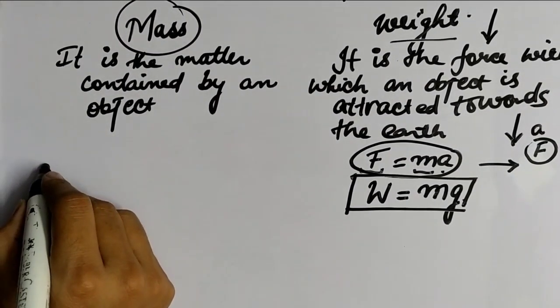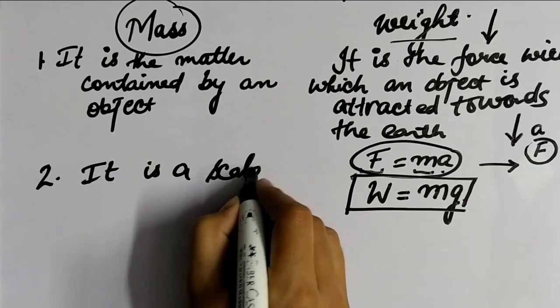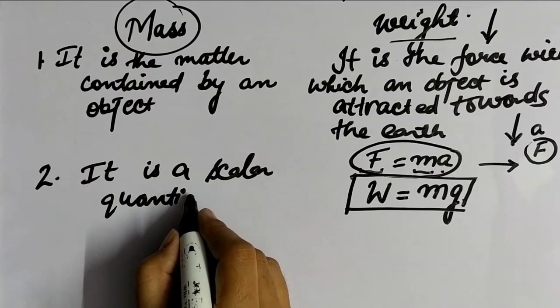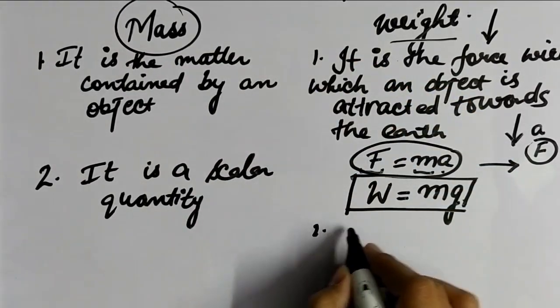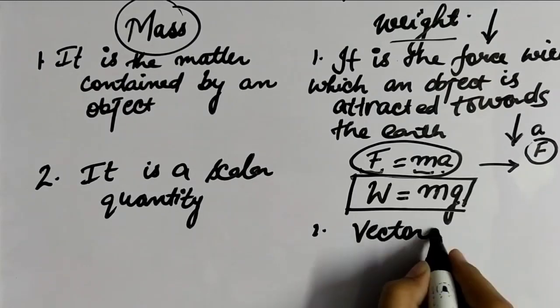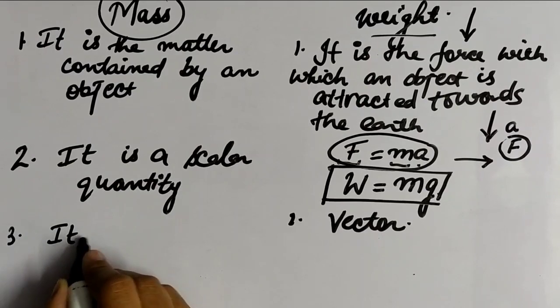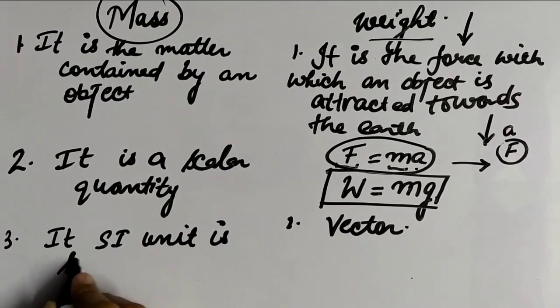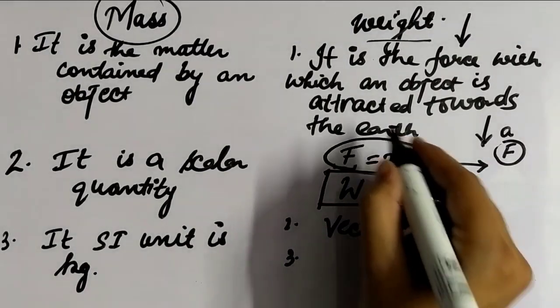Mass is a scalar quantity, having only magnitude, whereas weight is a vector quantity. The SI unit of mass is kilogram, and the SI unit of weight is Newton, because it is a kind of force.